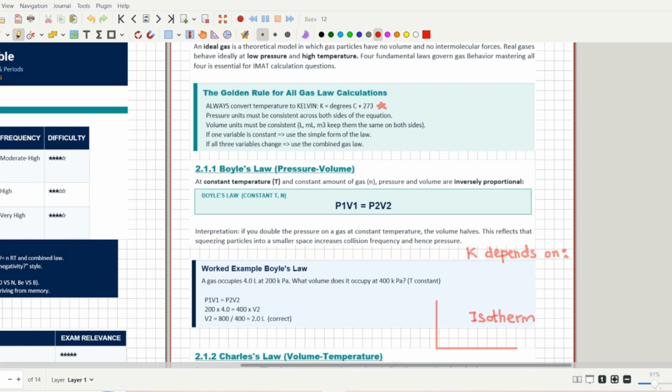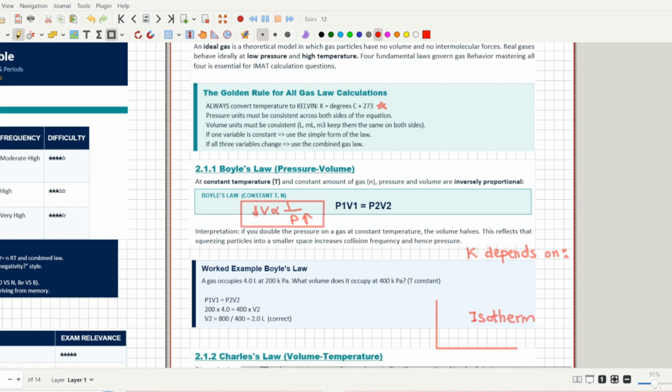So the first law that we will discuss is Boyle's law. In Boyle's law, the first thing that is constant is temperature, and the second thing that is constant is the amount of gas. In Boyle's law, you study the relation between pressure and volume. So what does Boyle's law tell you? Boyle's law tells you that volume is inversely proportional to pressure. That means if you increase the pressure, then the volume will decrease. This is a high school level basic concept, right? Everybody knows that if you increase the pressure on a gas, then its volume will decrease.